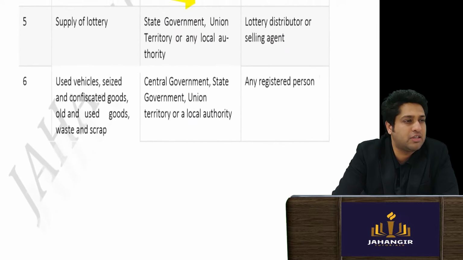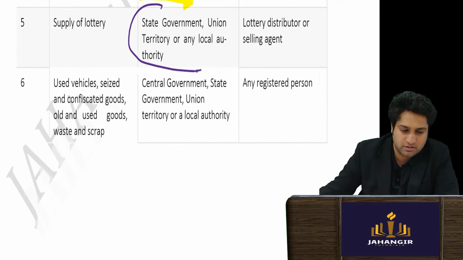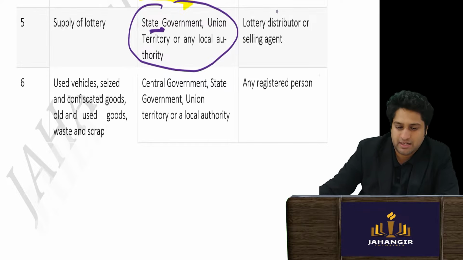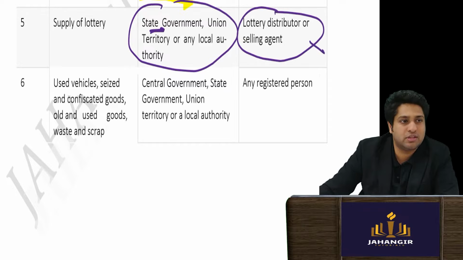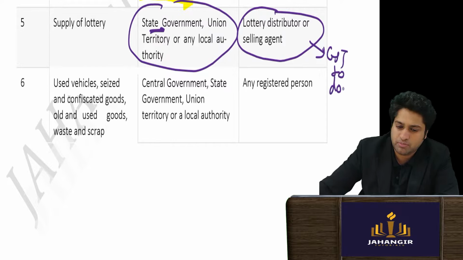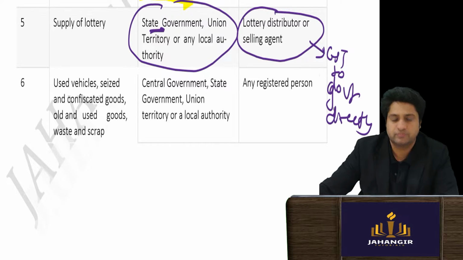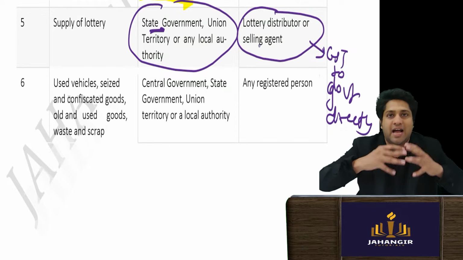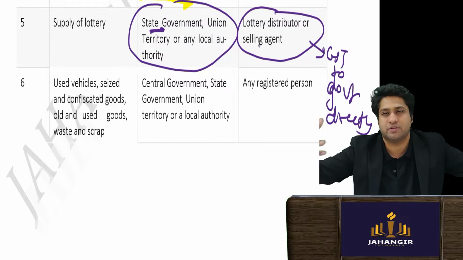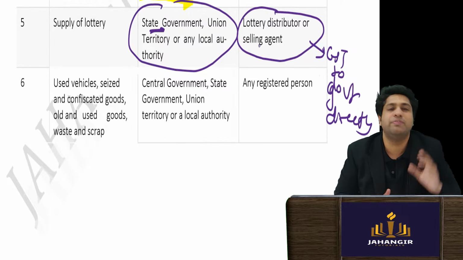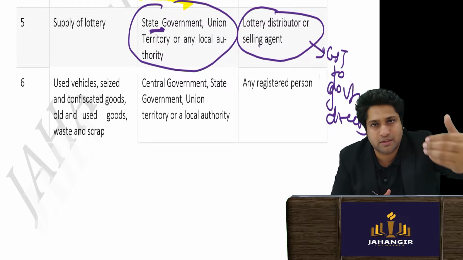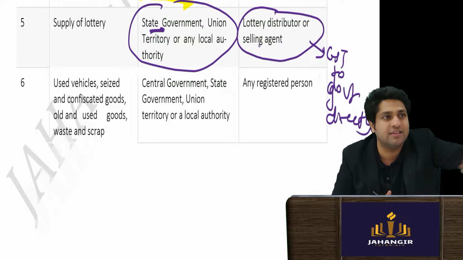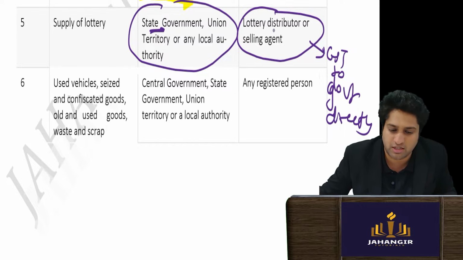We are saying a lottery distributor. So whether government is a supplier, okay, government is a supplier and a lottery distributing agent is there. So they will say that the lottery distributing agent will pay GST to the government, that is the department, directly. Okay, so simple. Government also runs lotteries, they have state run lotteries. We will see when we come to that. So they give it to the agents who buy and then distribute it. So they are called lottery distributors.